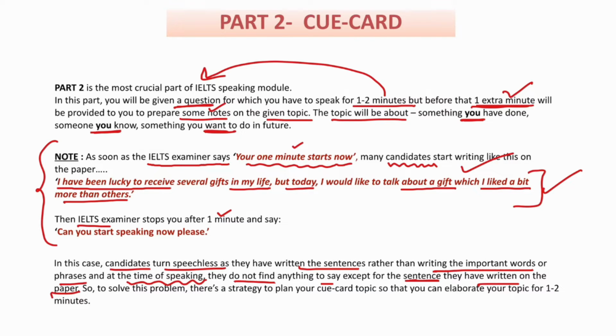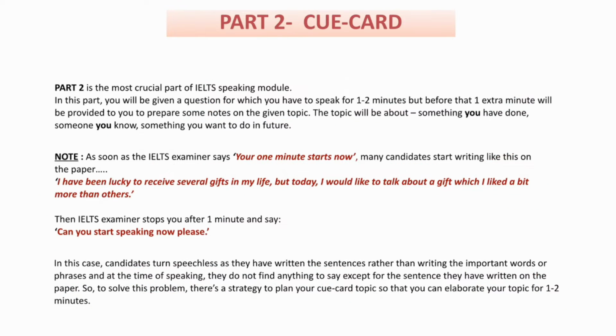This is the most common problem that students face, but there are solutions to every problem. To solve it, there's a strategy to plan your cue card topic so that you can elaborate on it for 1 to 2 minutes. You don't have to speak just the one line you have written, and such a line should not be written in that 1 minute of preparation time. You have to write just important words, vocabulary and phrases which will help you in the speaking part so that you can finally speak for 2 minutes. So, let's come to the strategies.